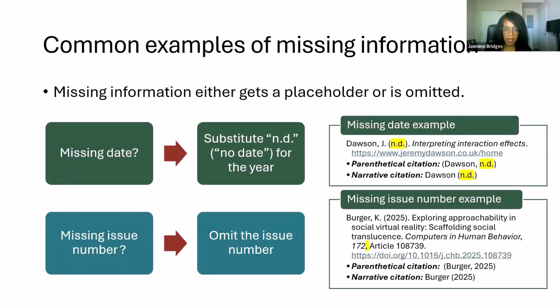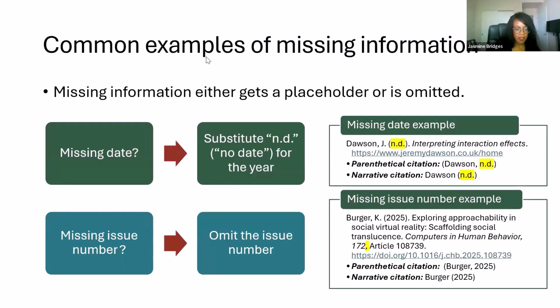In this example, we have the author, which is what we normally have, and then we have no date here, ND, and then we put the title in as we normally would, and then we put in our source. And then you'll see here that in your citation, so within your paper, it would still be the same as what you would do for any other source, except you would just use ND because you don't have that date.